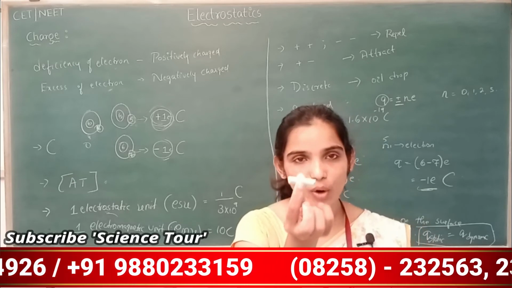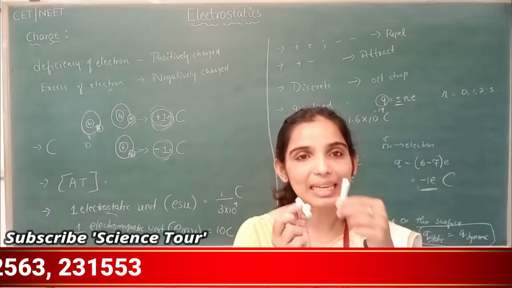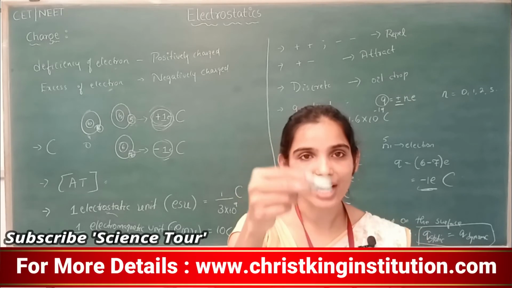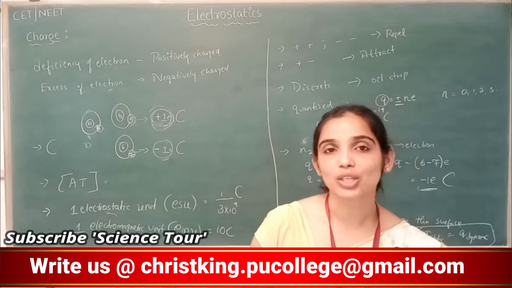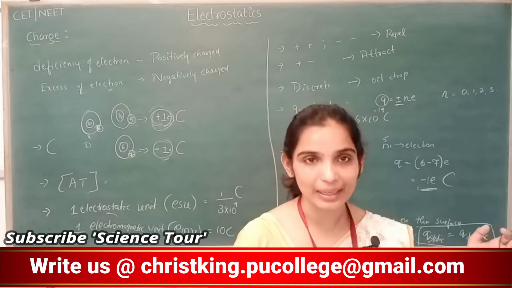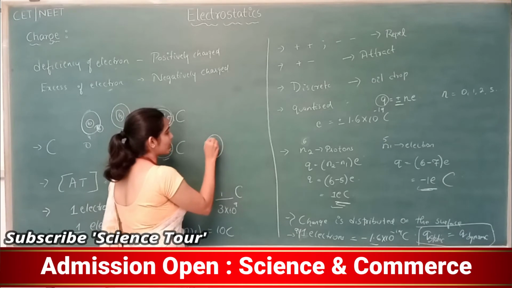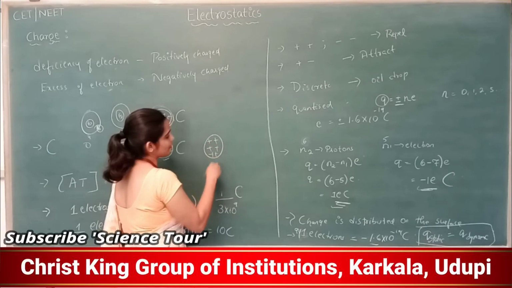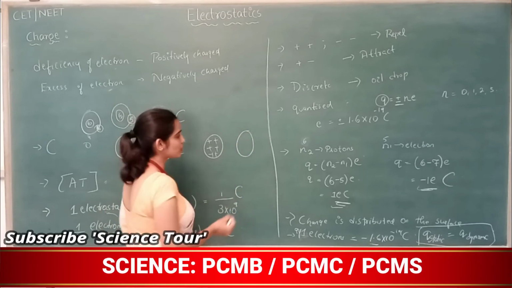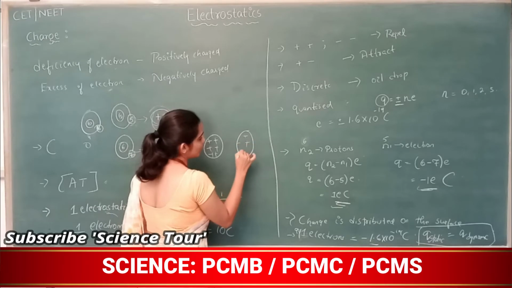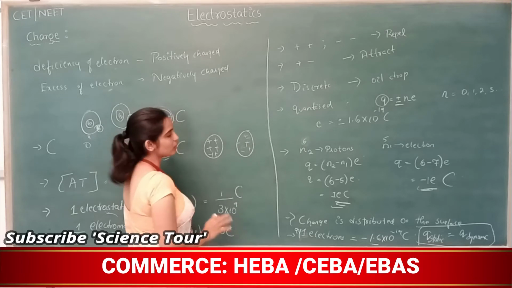This is a charged body. When I bring this conductor nearer to it, it will be induced by the charge in this particle. Correct? So, that is induction. Induction will happen because of the repelling force between like charges. If you have a charged body here, let's say a positively charged body, I'll bring another body which is uncharged. Uncharged means the number of protons will be equal to the number of electrons. Correct? So this is an uncharged body.